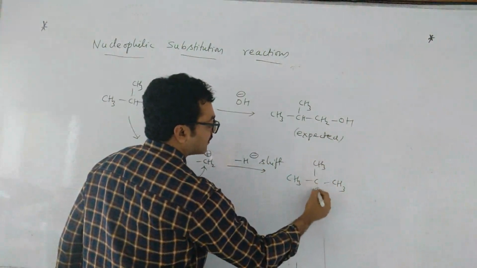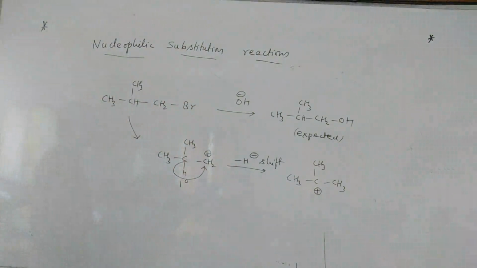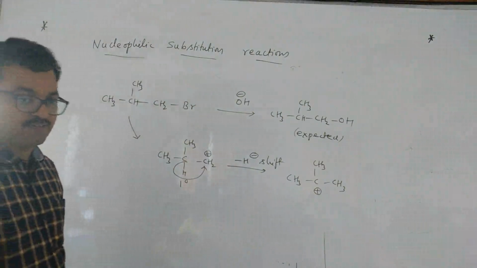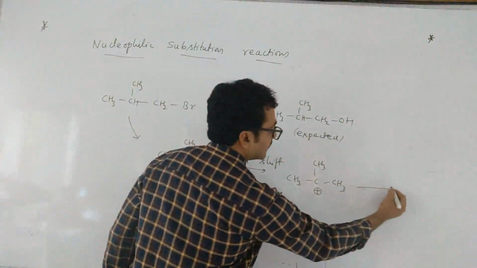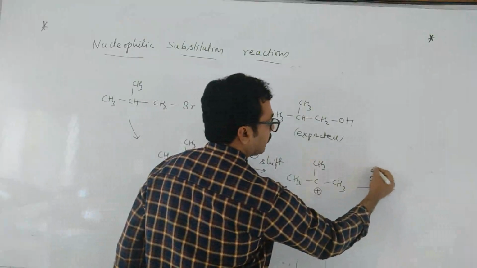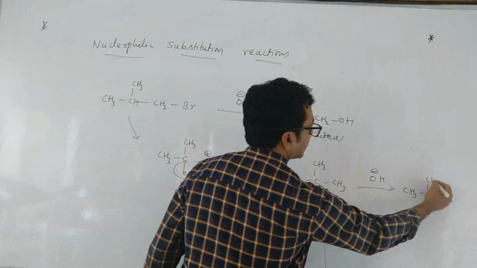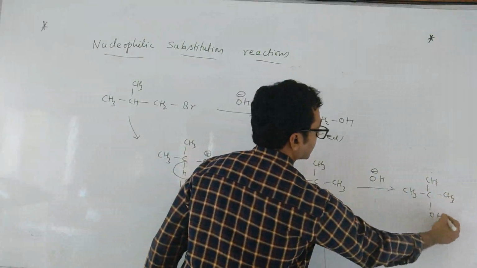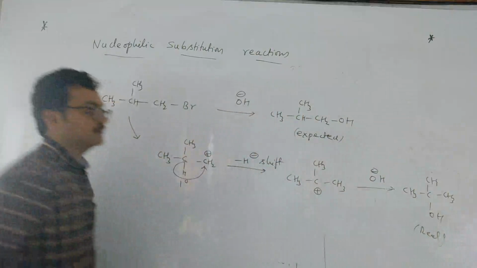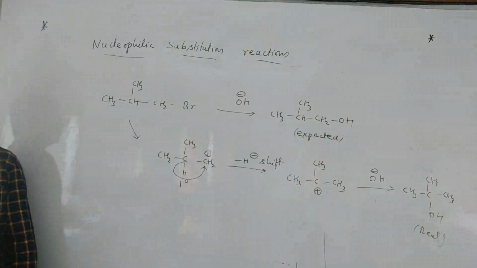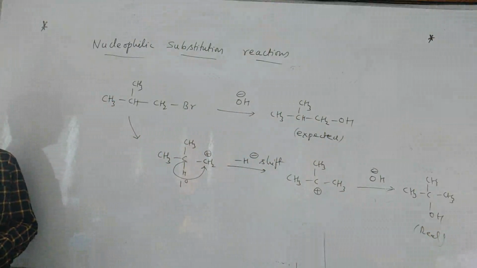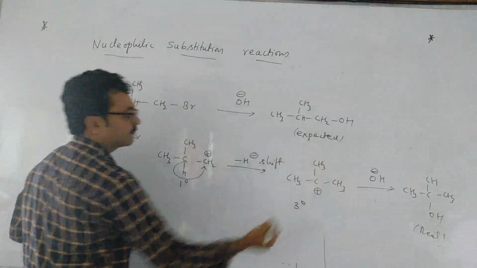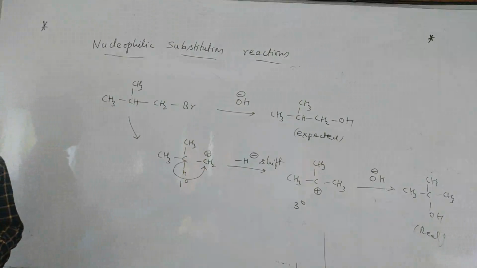So why is 3 degree carbocation stable? Hyperconjugation and inductive effect, plus I effect. These are the two factors. After that only our nucleophile will come, OH minus, and you will get tertiary butyl alcohol, not that product. This is the real product. The expected product was this. Carbocation will be formed. This is a 1 degree primary carbocation. Tertiary is more stable, so it will rearrange itself to tertiary ion, and then OH will attach. So the actual product is this.